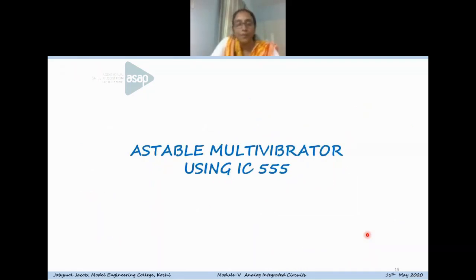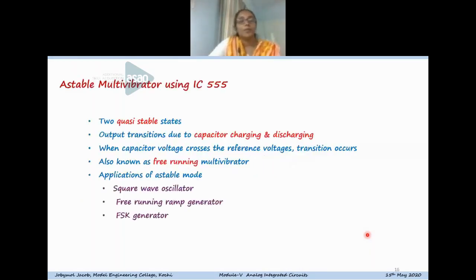So I can continue the discussion on astable multivibrator. In an astable multivibrator using the 555 timer IC, there are two states which are both quasi-stable states. What is a quasi-stable state? A quasi-stable state is not a stable state, but a temporarily stable state.